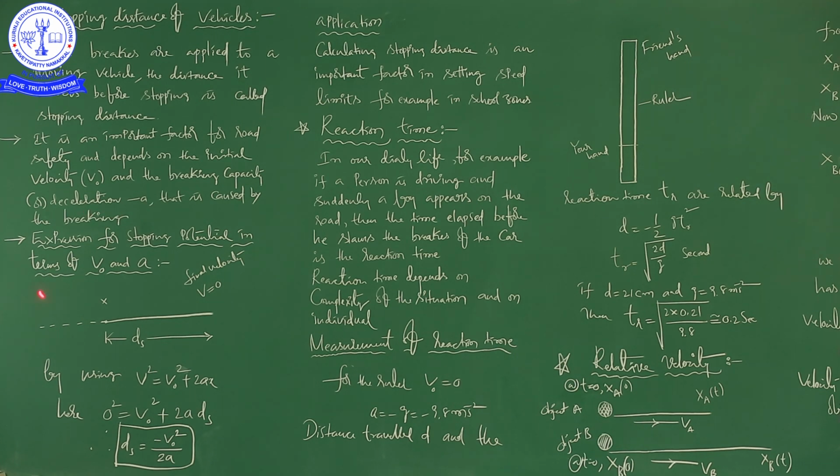Next, here we are going to derive an expression for stopping distance, in terms of v naught and a. So, how to derive? See here. What is v naught? Initial velocity. What is a? Acceleration. v naught is the initial velocity and a is the acceleration.